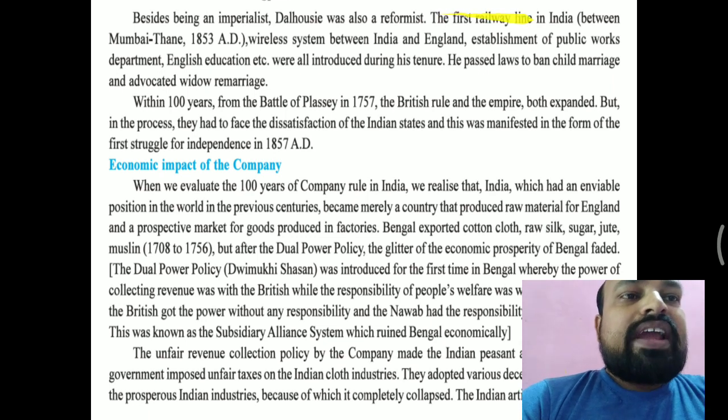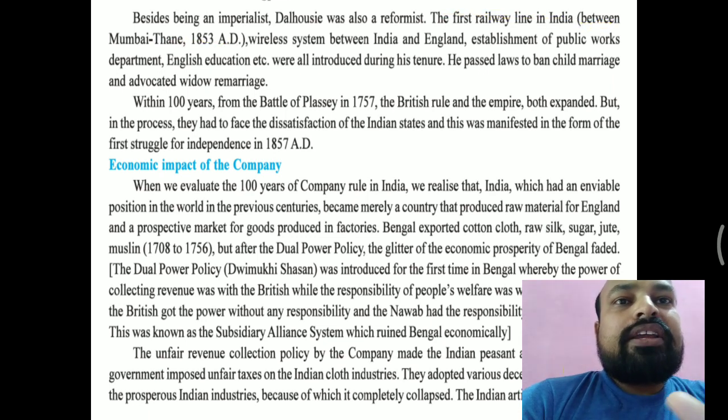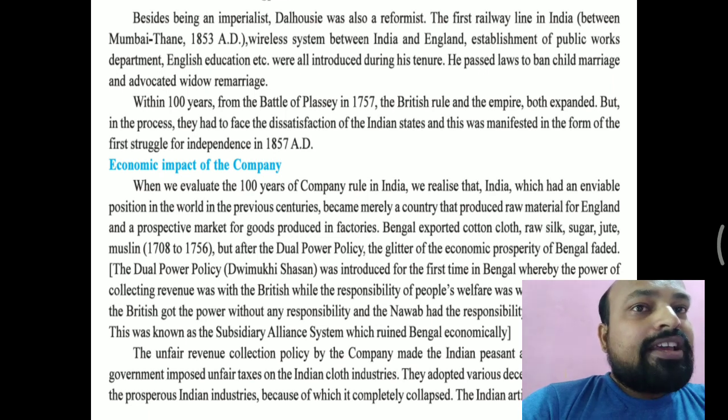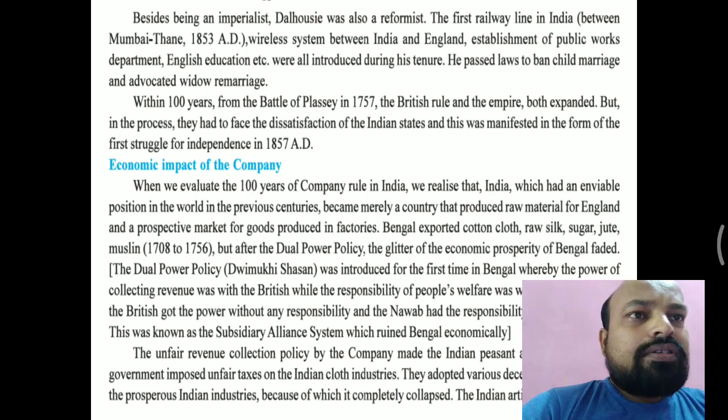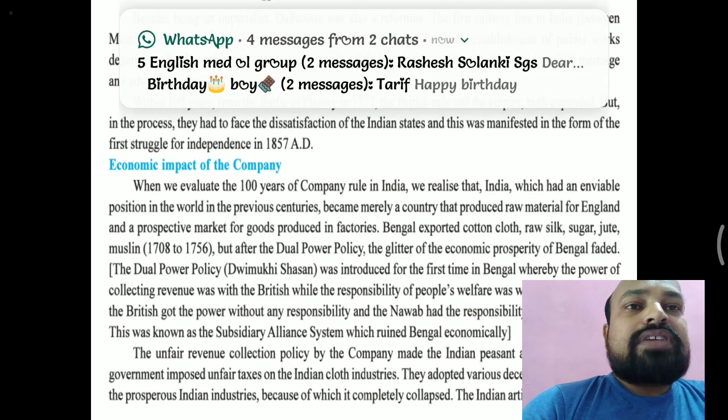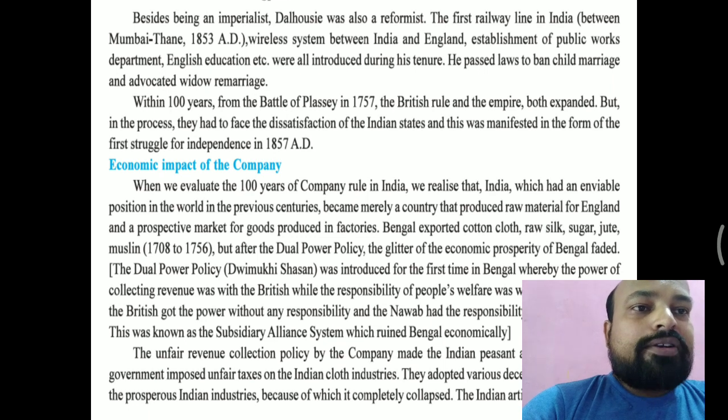First, the first railway line in India between Mumbai and Thane in 1853. The first railway line was established by Dalhousie in India between Mumbai and Thane in 1853. Then a wireless system between India and England. Now this is the railway line. So for what? It was so that they could easily transport goods from one place to another, and the British government could also transport their weapons and army soldiers from one place to another easily. That is why he established the railway line.